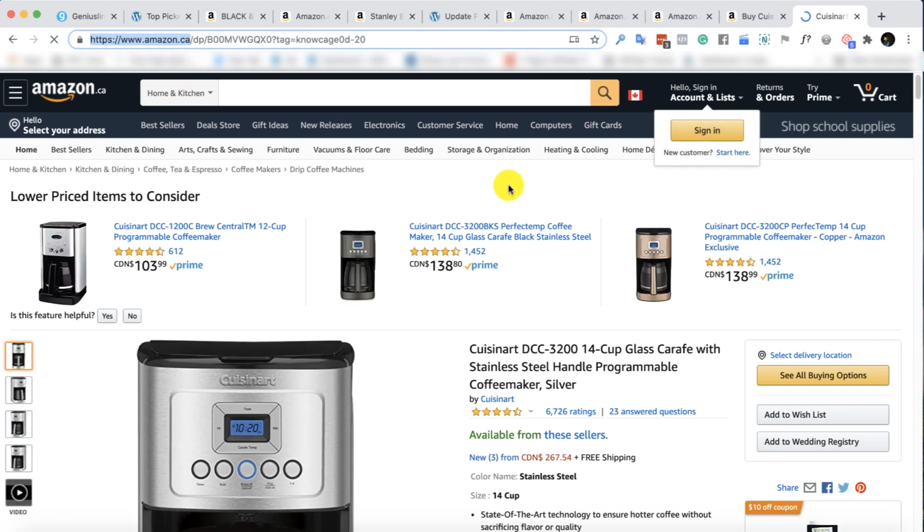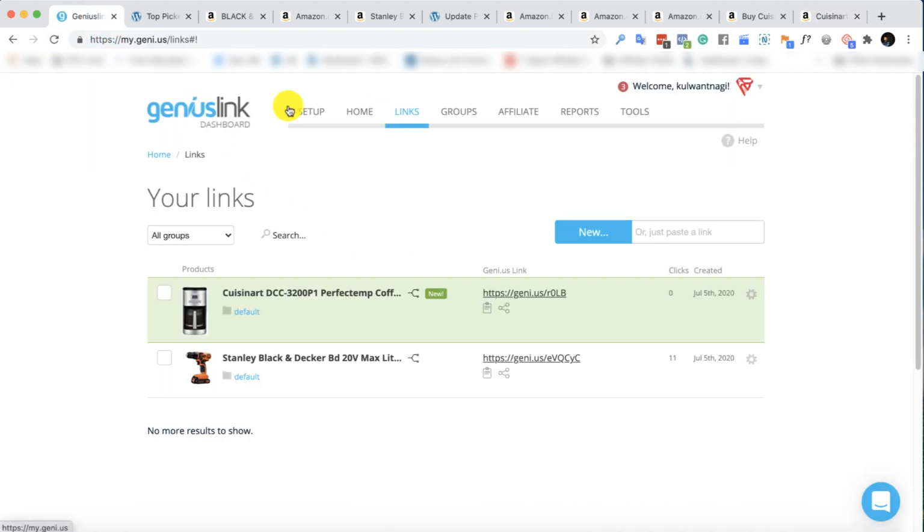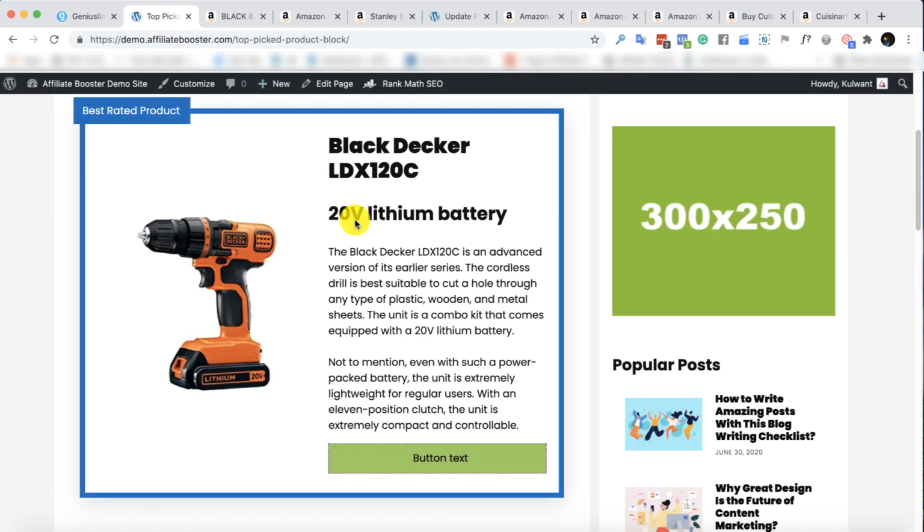This is magic. This is going to help you make a lot of money, a lot more money, I would say, because now you would get the benefit of all the visitors who are coming from anywhere in the world, because you are redirecting your affiliate link to the respective store, right? So this was the tutorial. This is the site, Genius Link. And I have already taught you how to create the links, how to connect your stores. And once you get your affiliate link, you can simply go in the articles.